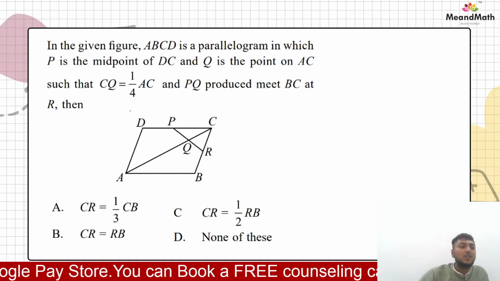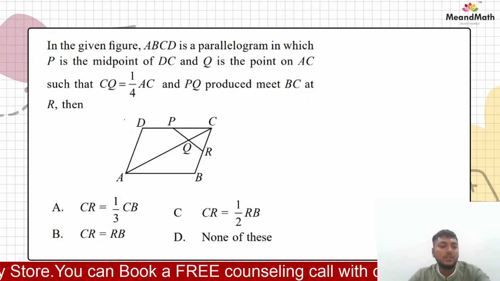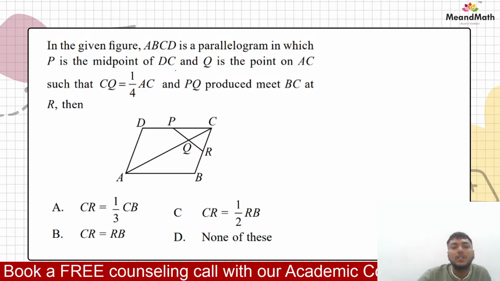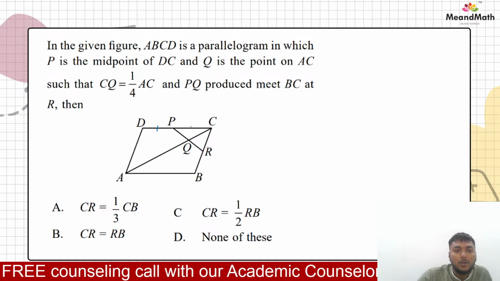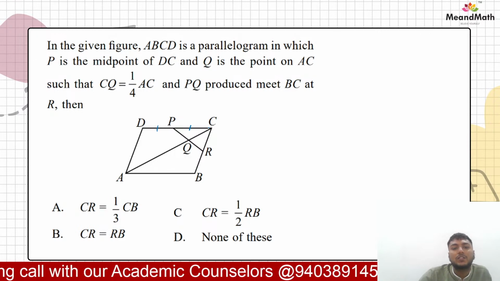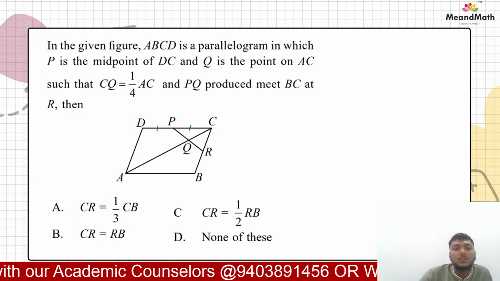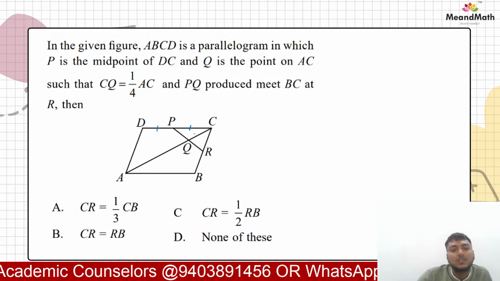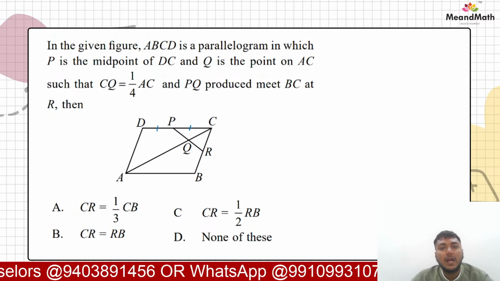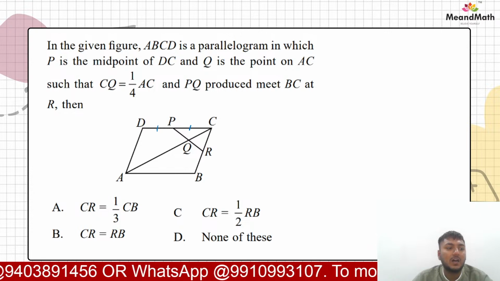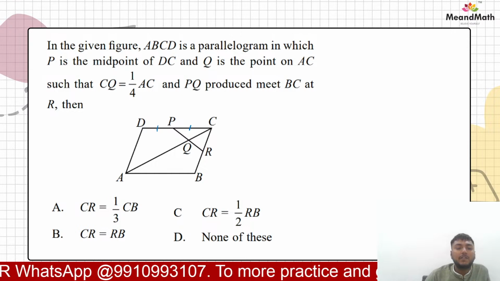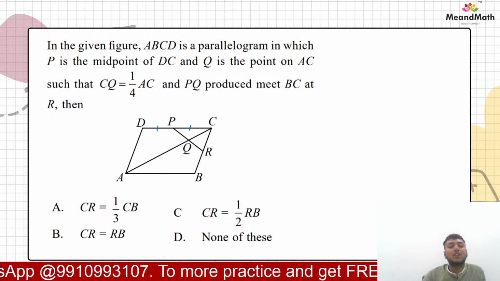Okay, so let's move on to the next question. In the given figure, ABCD is a parallelogram in which P is the midpoint of DC, and Q is the point on AC such that CQ is equal to 1 by 4 of AC. And PQ produced meets BC at R. So we have to see whether this relation between CR and CP is correct from these, or is it none of the above, right?